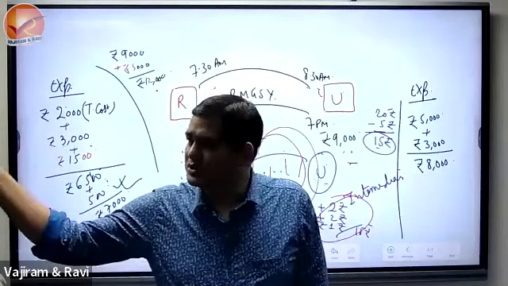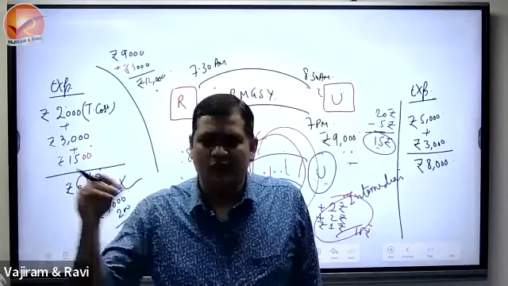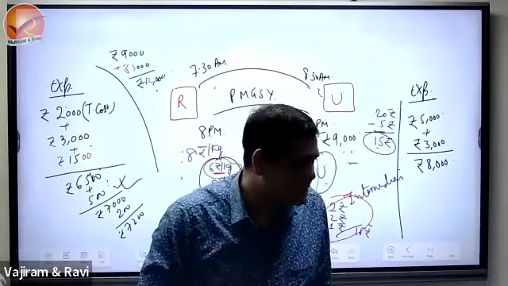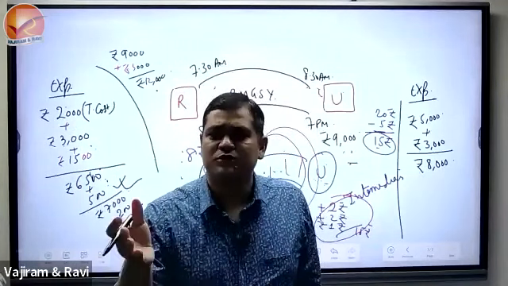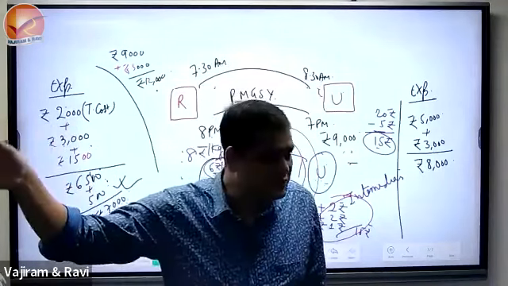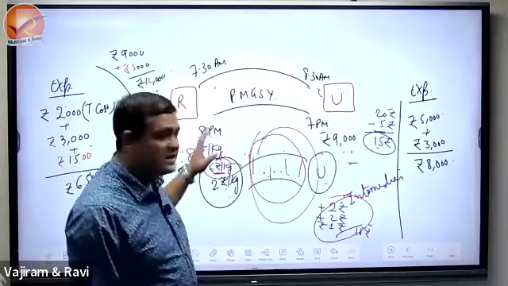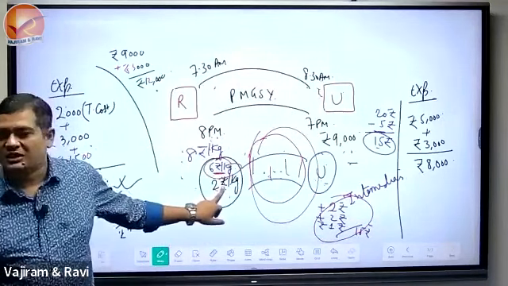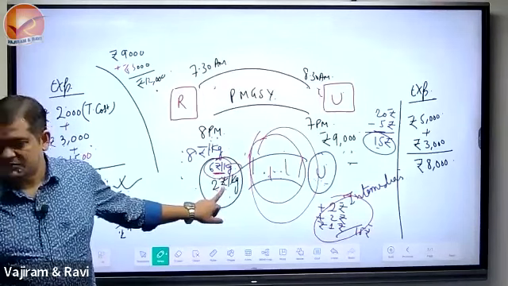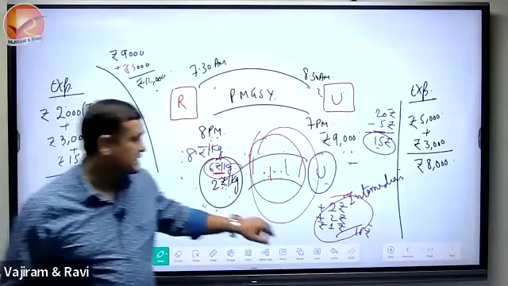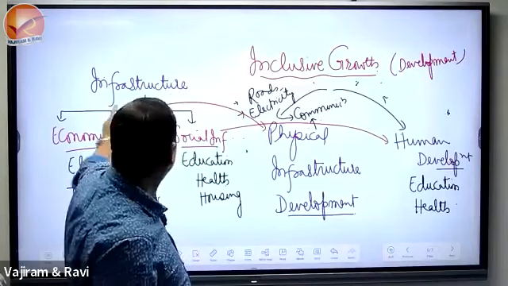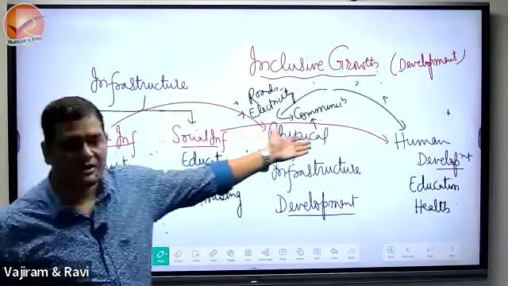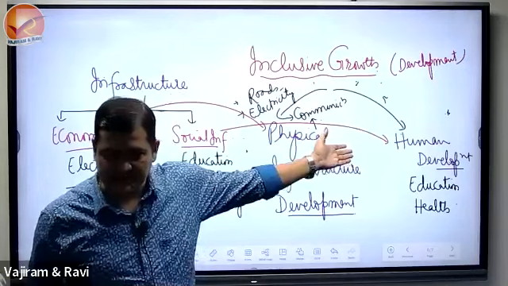If they keep those potatoes in the cold storage, they will sell only what they need. The remaining they will sell when there is a scarcity of it. Don't you think the same potatoes are 20 rupees, 30 rupees, 35 rupees? So again, investment in infrastructure would ensure inclusive growth. Yes, it's very, very important. And that's why we had the question last year that investment in these would ensure development of the people, isn't it? So that is the linked one.